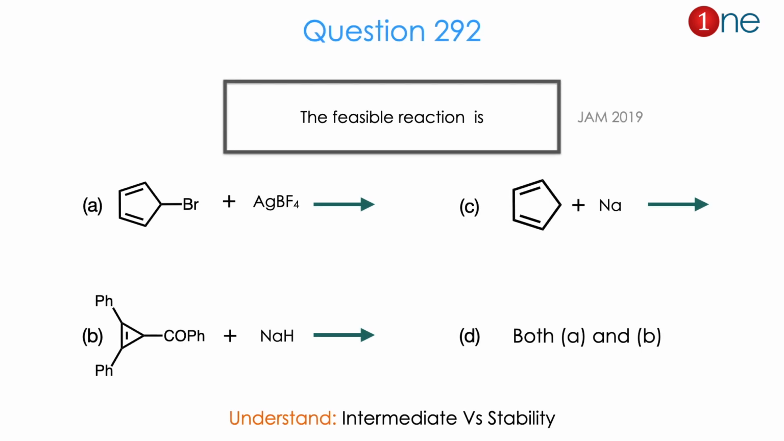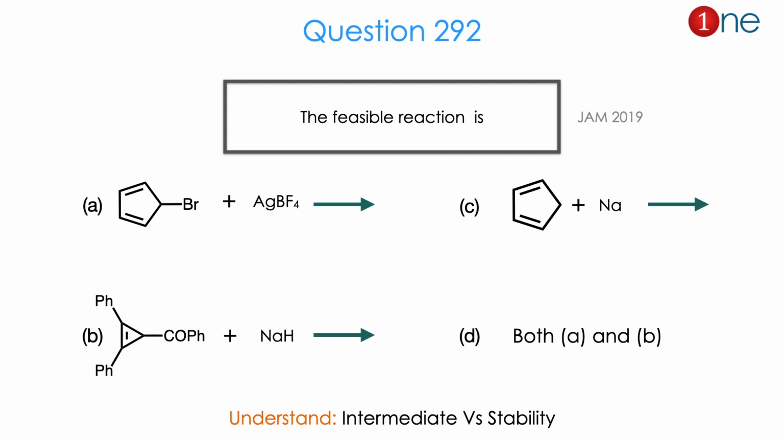Let us look at the next question. They are asking which reaction is feasible among 3. The first reaction is cyclopentadiene with bromide. They are using silver borofluoride. And B is a cyclopropene ring with 2 phenyl groups and a ketone with phenyl, and they are using sodium hydride. The C reaction is cyclopentadiene plus sodium metal.